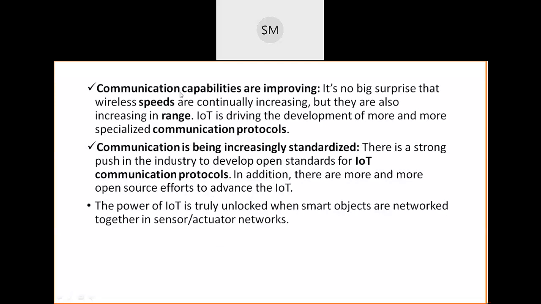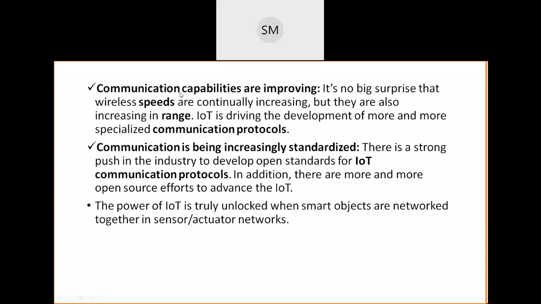Next, one more advancement is that communication capabilities are improving. We are connecting all these smart objects, and inside them there are so many other components, and all of these are connected in wireless mode. Even though they are connected in a wireless fashion, there is no compromise in speed.